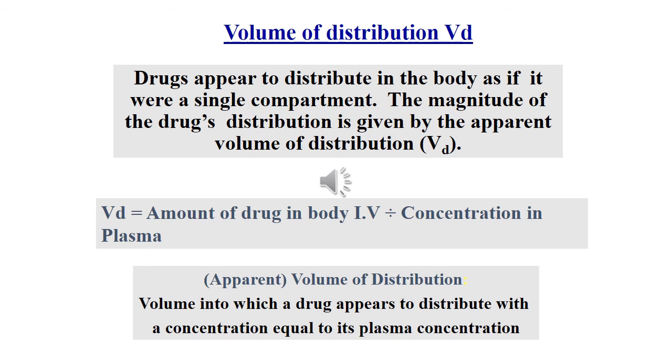And the factors which govern the volume of drug distribution are the lipid and water partition coefficient of the drug, degree of plasma protein binding, affinity for different tissues, fat and lean body mass ratio, diseases like congestive heart failure, uremia, and cirrhosis, and also ionization at physiological pH. So these are all the factors which govern the volume of drug distribution. So this finishes distribution.